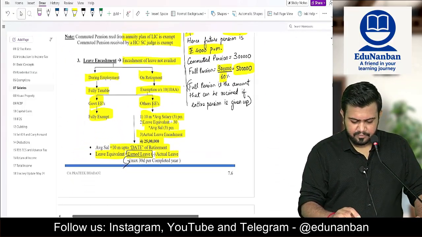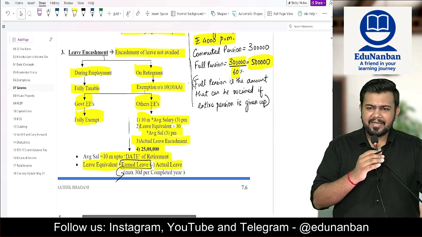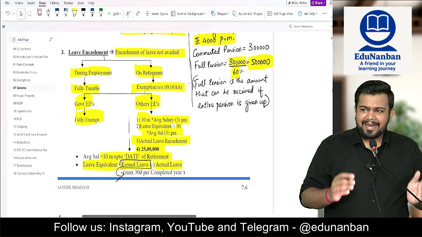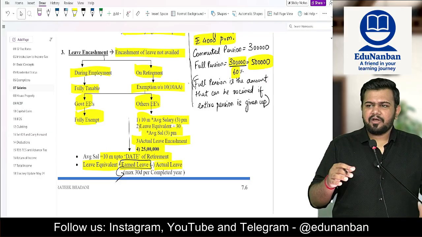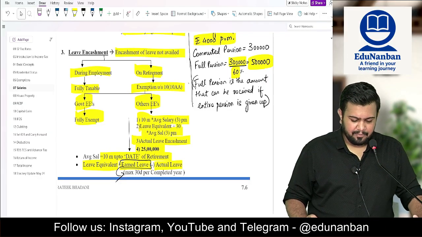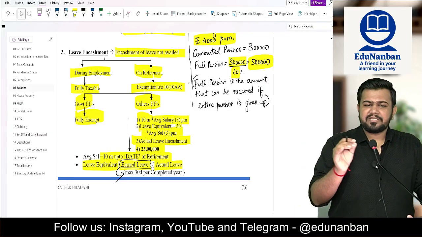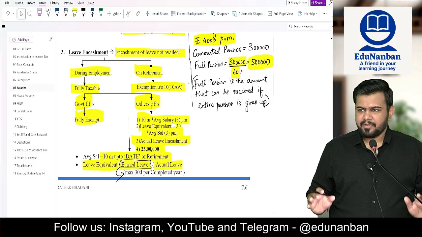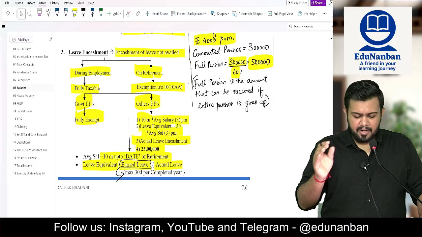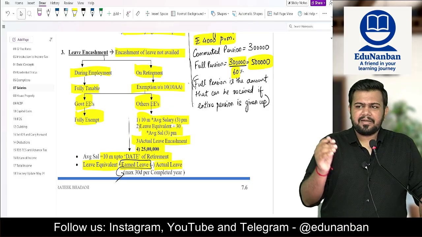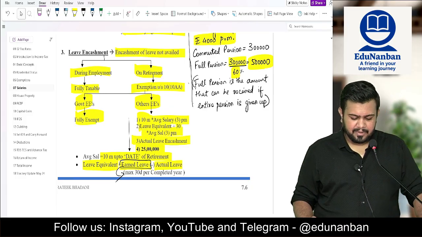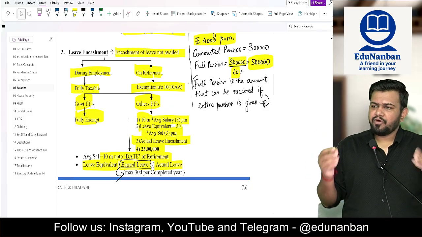Next, leave encashment. Leave encashment means what? The encashment of leave which is not taken by the employee. If leave encashment is received during employment, it is fully taxable. On retirement, the exemption is available under section 10 clause 10AA. Section 10 clause 10AA. For government employees, it is fully exempt.